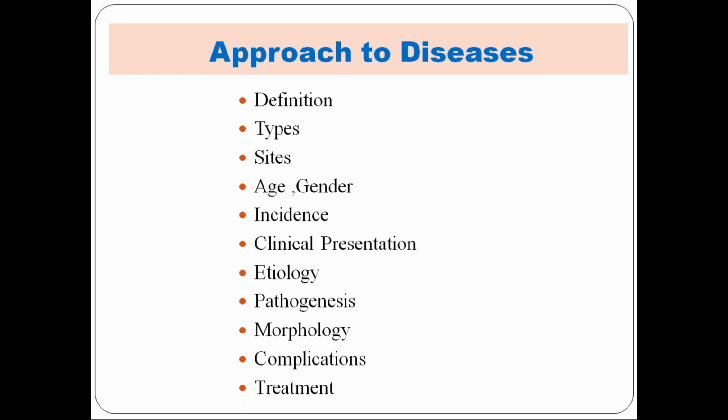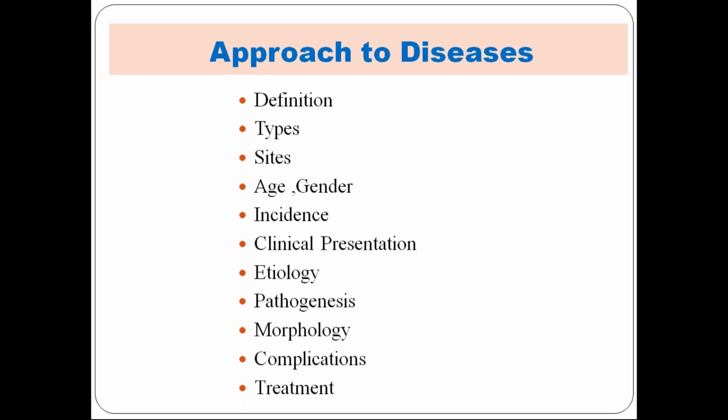That means say what I've just mentioned before, whether it is neoplastic, inflammatory, or a metabolic disease of a specific organ. Keep a broad idea of what it is, and mention that in your first sentence. Then mention any types or subtypes of the disease, the common sites it affects, and the age group in which it is common.